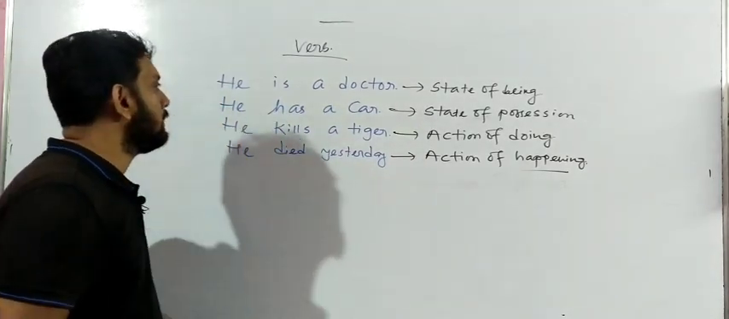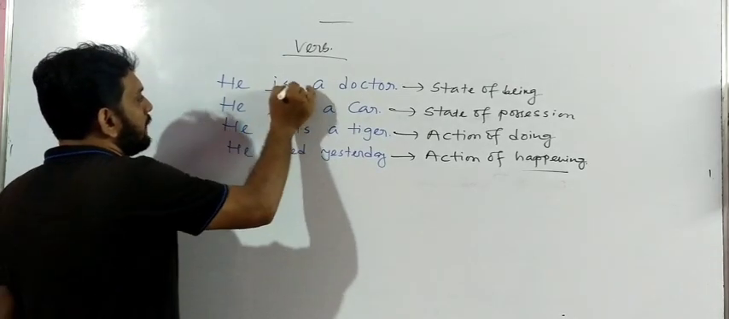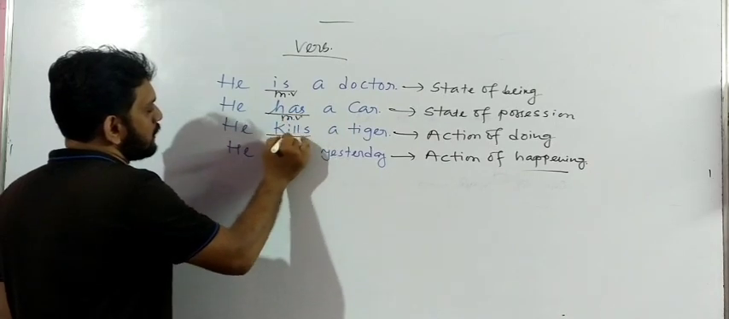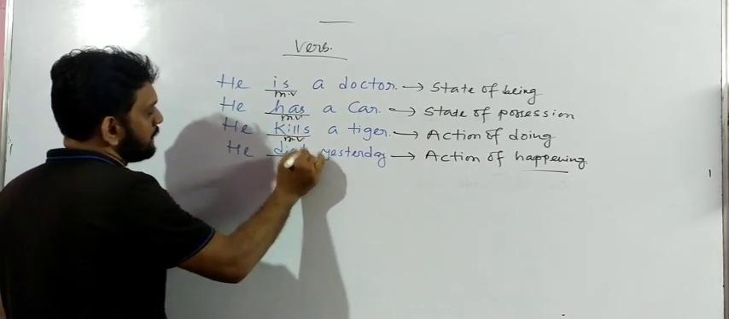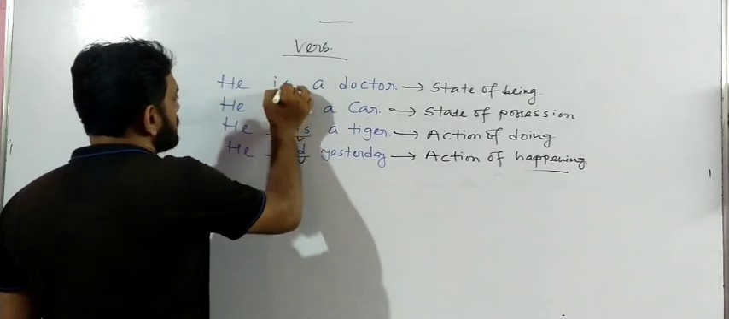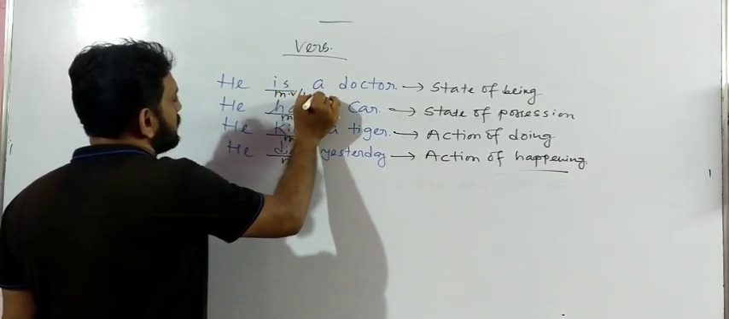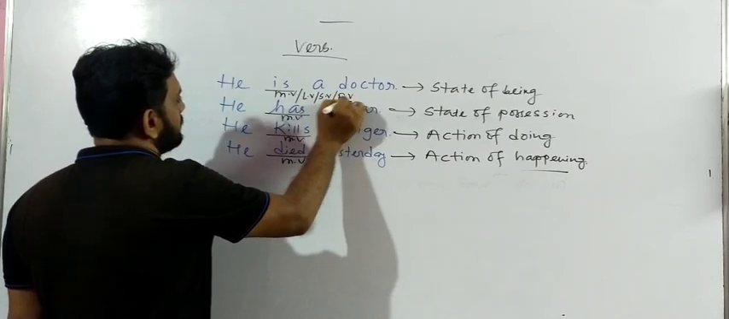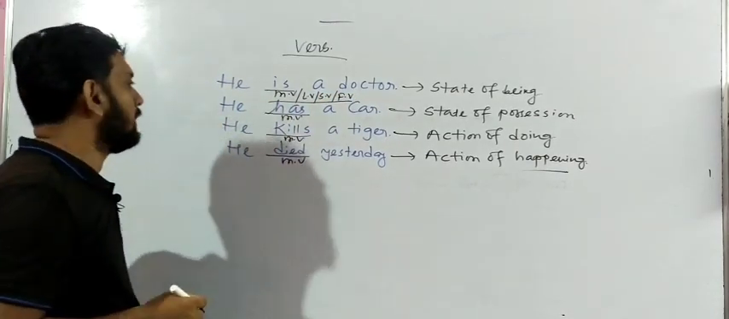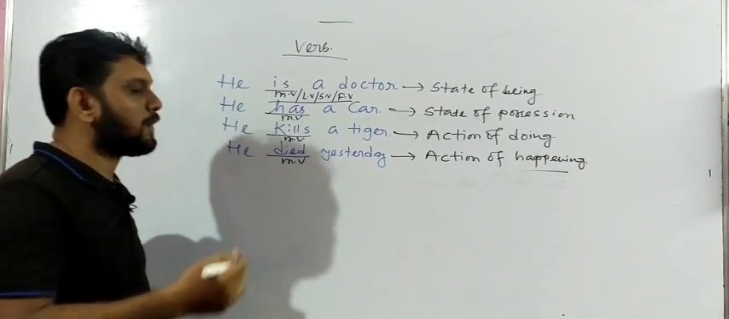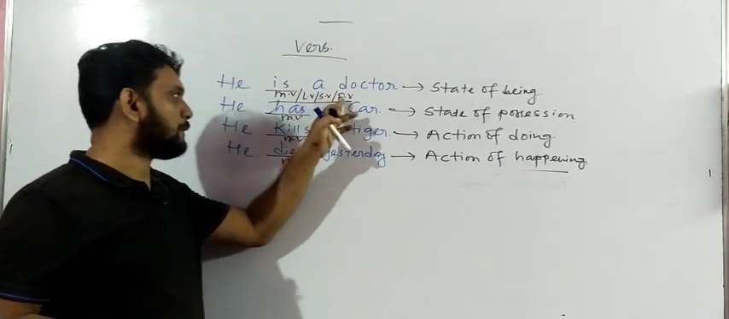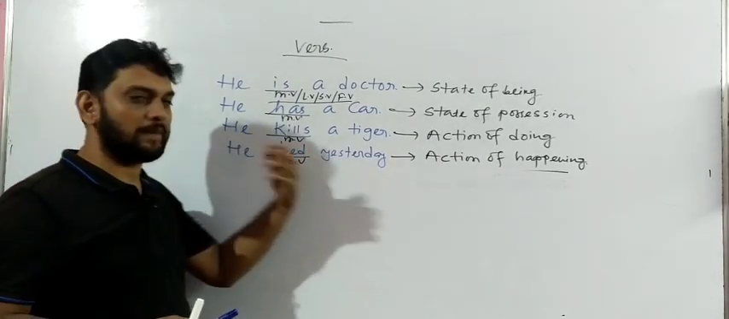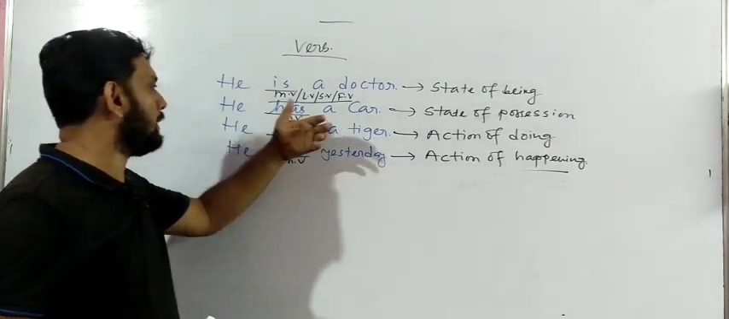Yes or no? Now you can see this verb is known as the main verb of the sentence. It is also the main verb. Kills also main verb. Died also main verb of the sentence. Okay, this is also called the linking verb, also the stative verb. You can also say the finite verb. Okay, also called the finite verb. Later on I will make you understand what would be the definition of finite verb, linking verb, stative verb. All those things will be discussed later on.